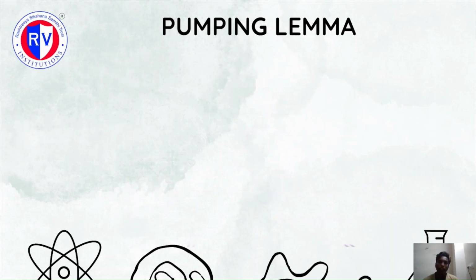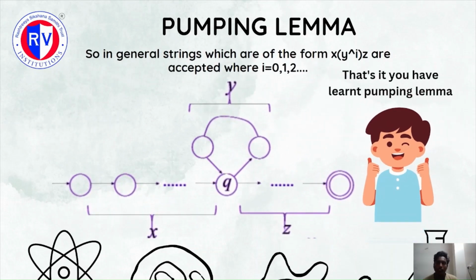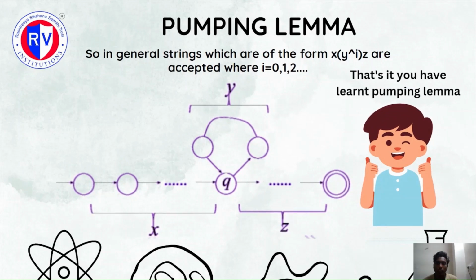In a general way, our DFA will satisfy all the strings which are of the form x y power i z, where i goes from 0 to infinity.